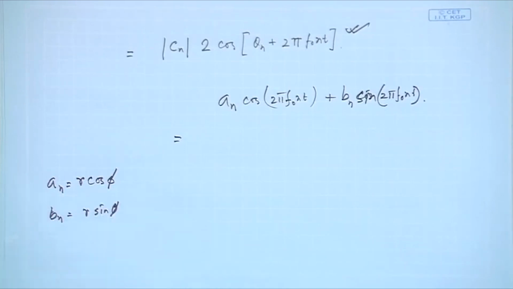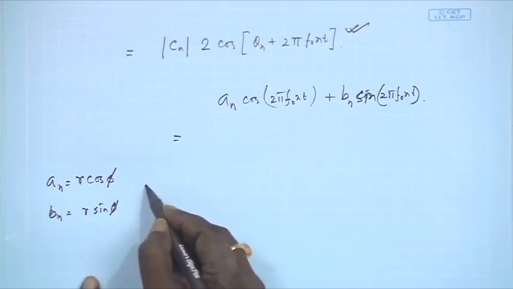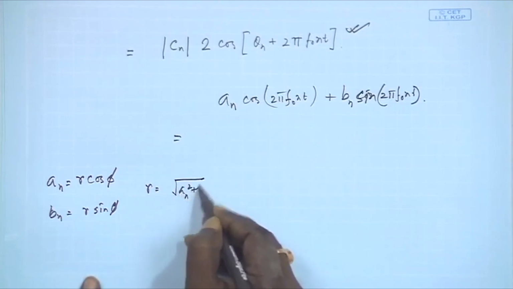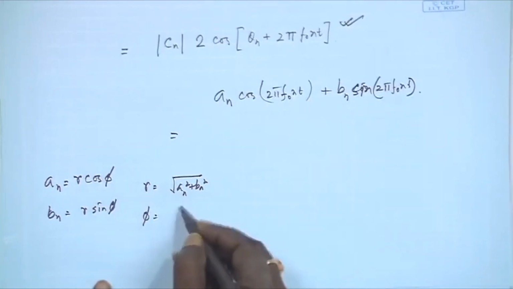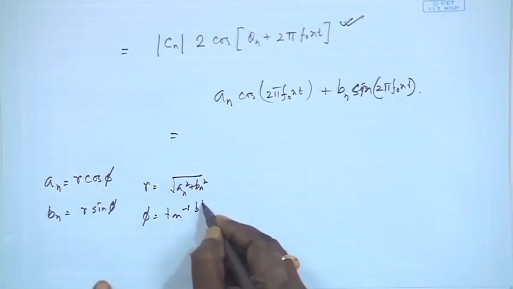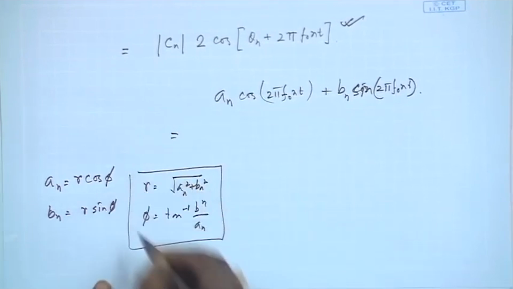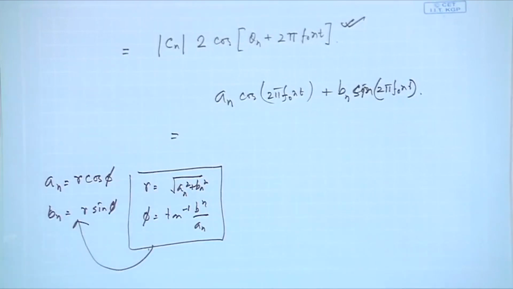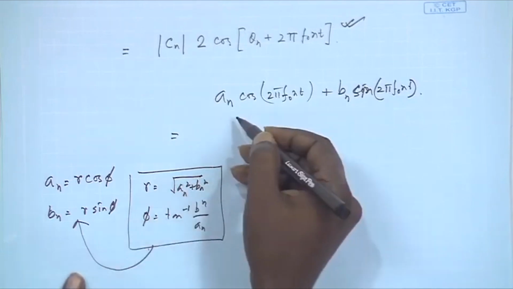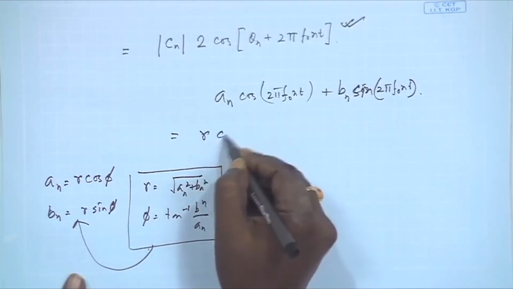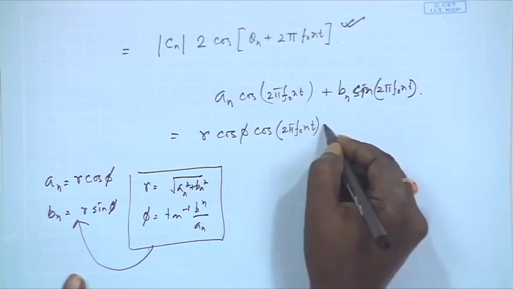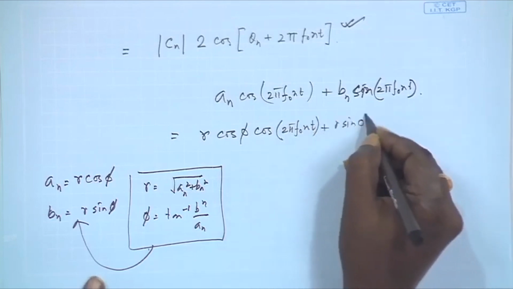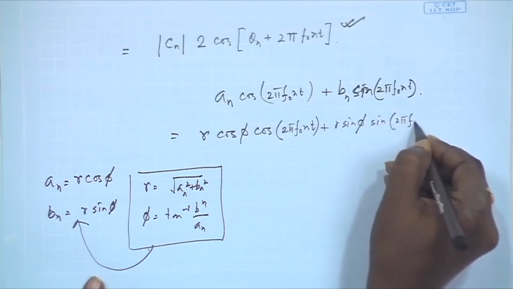This is something I can always write, because I can calculate r. R should be root over a n square plus b n square, and phi should be, if I divide these two, tan inverse of b n divided by a n. So I get r cos phi cos 2 pi f0 n t plus r sin phi sin 2 pi f0 n t.